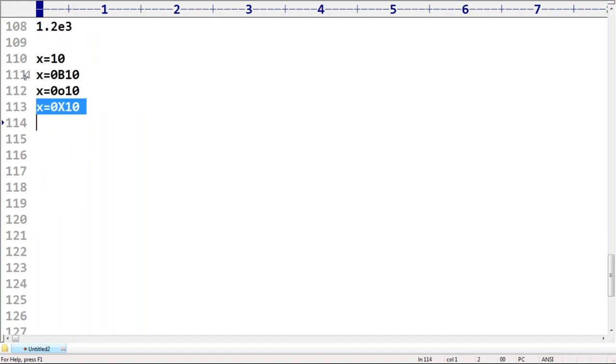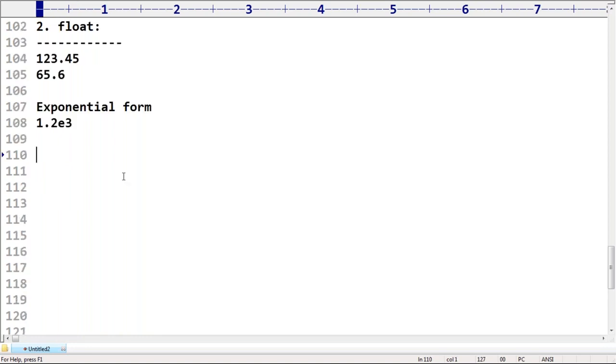Binary, octal, hexadecimal, like this. Integral values you can specify in 4 styles. Why don't you apply here also? Sir, x is equal to 0b1.1111, x is equal to 0x1.FAC3, something like this. So make sure whether these things are valid or not.